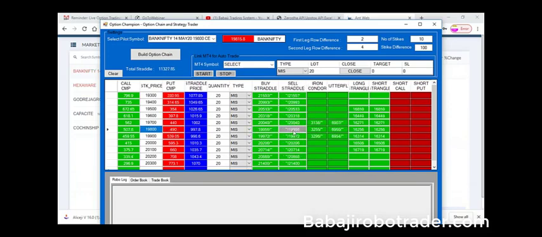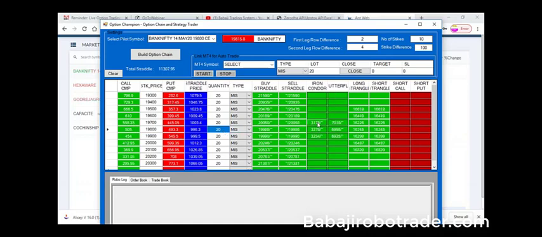Same for the sell straddle. In case you want to take it in the morning, suppose you find the market staying in a range, so you can go for a sell straddle. Once you press this button, the position will be taken automatically, without any form filling, without any selection of MIS and things like that. Here we have already selected MIS by default, so it will just go as MIS.